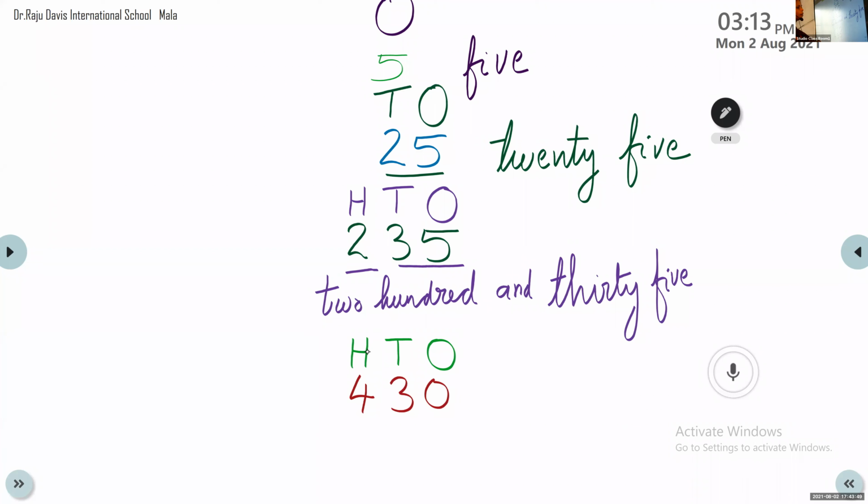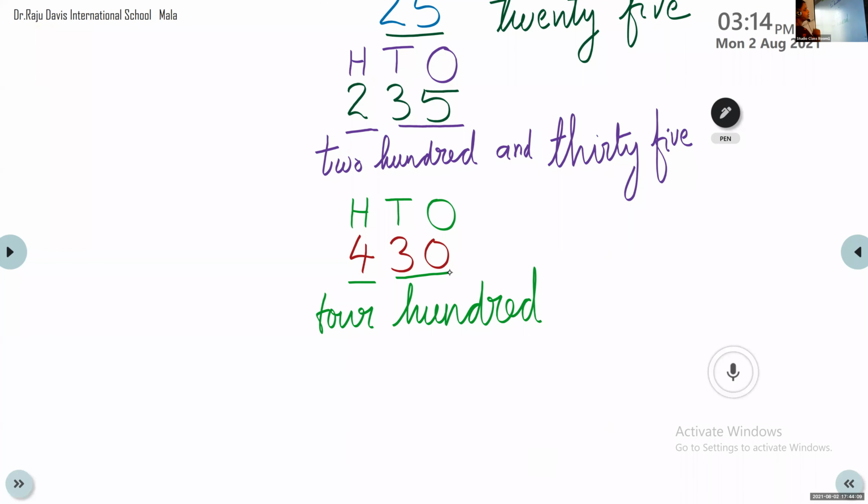Now let us write the number name. First of all, let us write the number name of the hundreds place. So here we can see 400. So let us write four hundred, 400. Now look at the tens and ones place together.